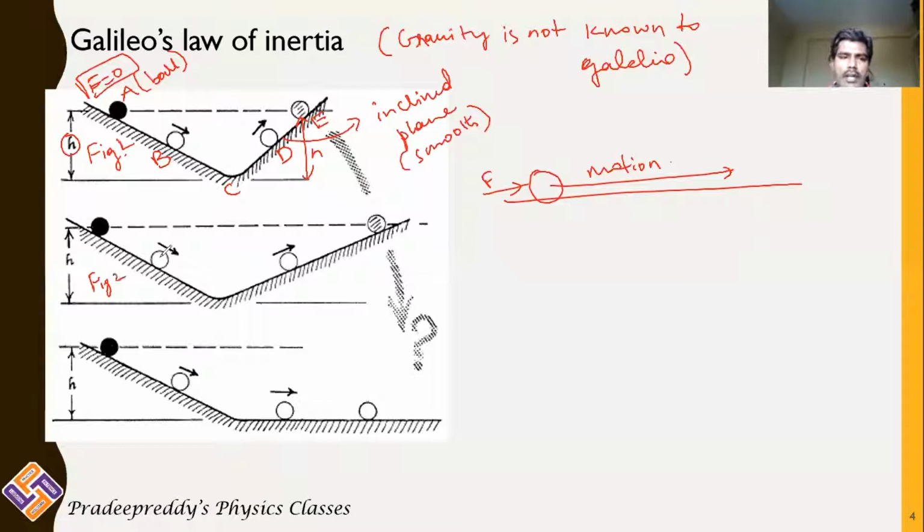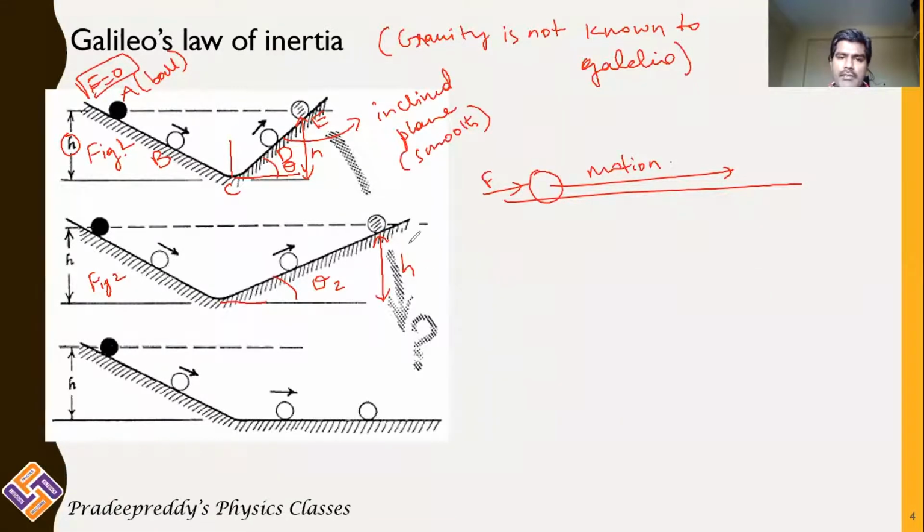In figure 2, you are leaving the body at the same height H. But what did you do? Previously this was angle theta 1. Now you are just changing the angle; this is theta 2. Even as you change the angle, at whatever height you leave this body, on the other side it reaches upward to the same height.